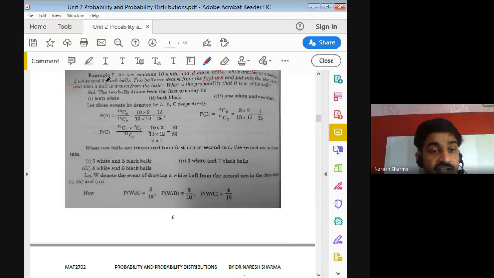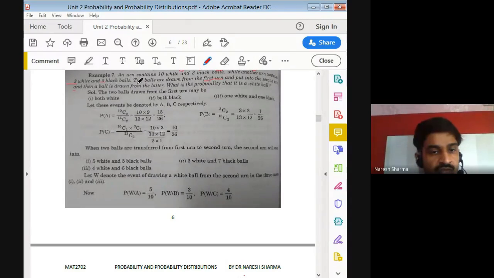If one black, one white, then it becomes 4 and 6. If both black, it becomes 3 and 7, right? So it depends upon which 2 balls you take out from the first bag.